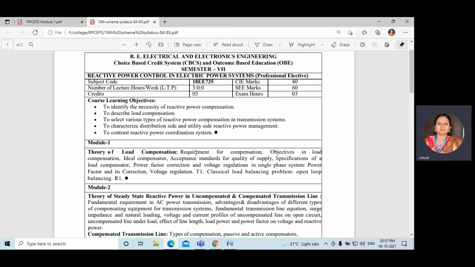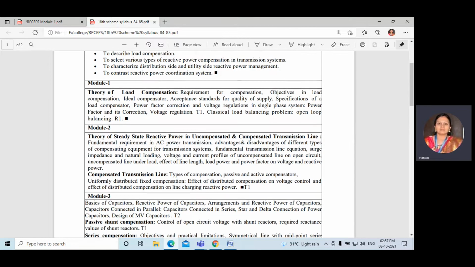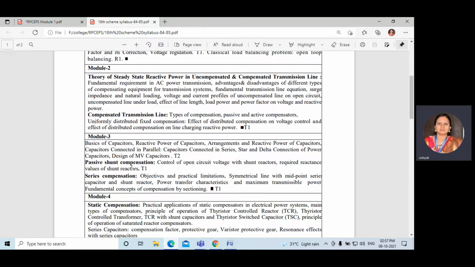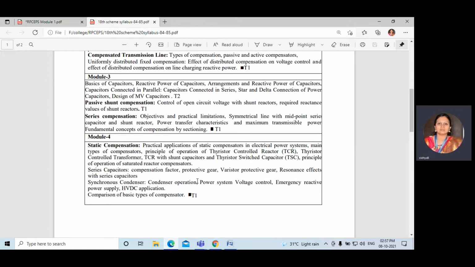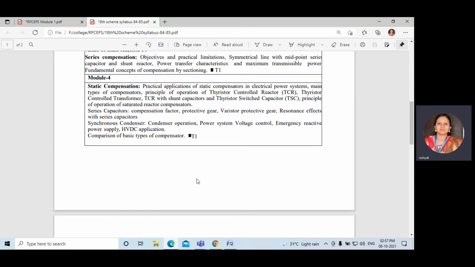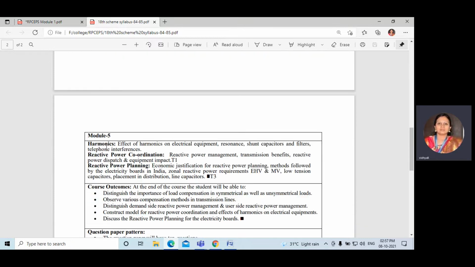In this chapter, we will discuss the compensation term and the compensating devices, that is static compensator, series compensator, and also active compensation, passive compensation, and also we will discuss the synchronous condensers. And also harmonics, power, reactive power coordination, and also reactive power planning.